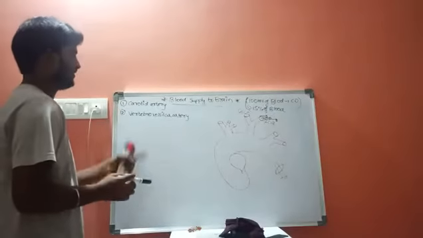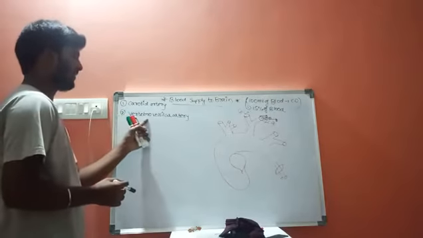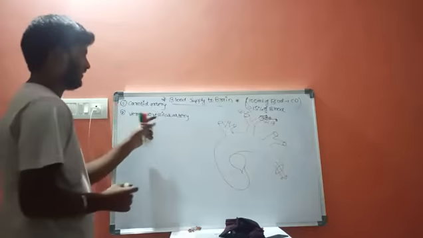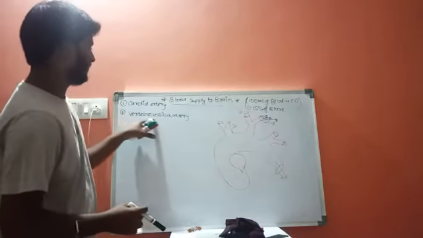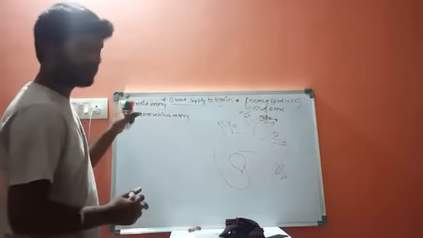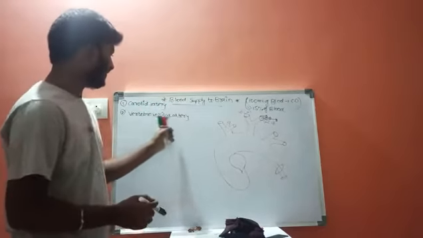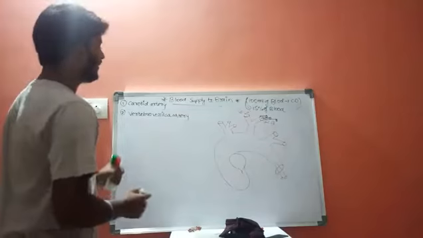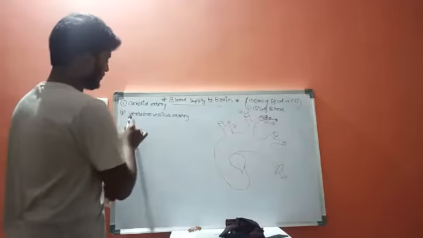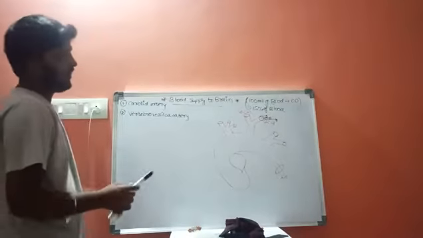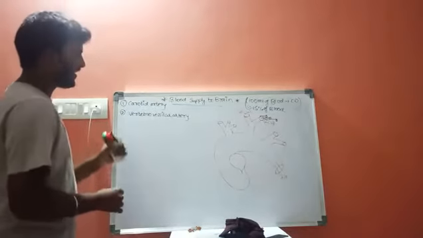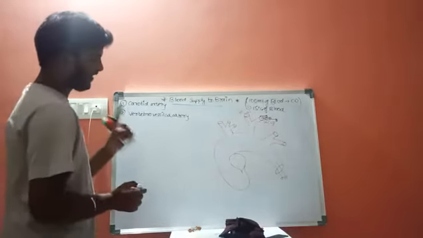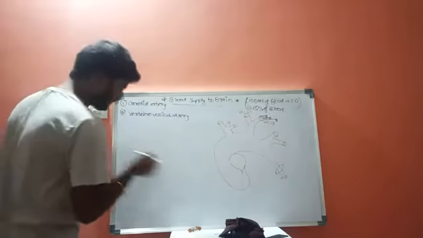Now, second one is vertebrovascular artery. Before discussing these two, carotid artery and vertebrovascular arteries, let us discuss first the vertebrovascular arteries. And before that, let us discuss one vertebra, that is cervical vertebra.